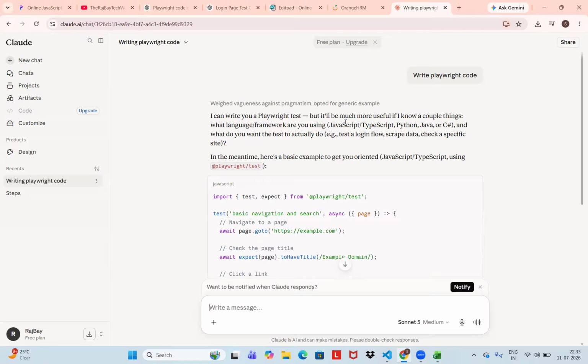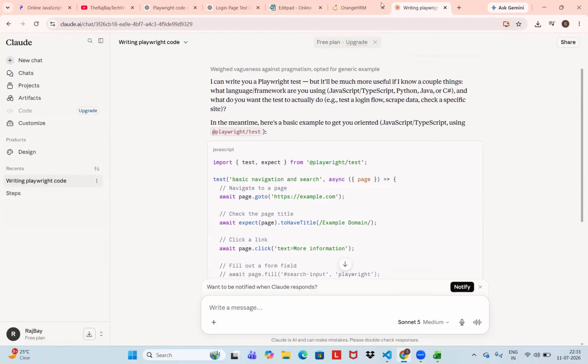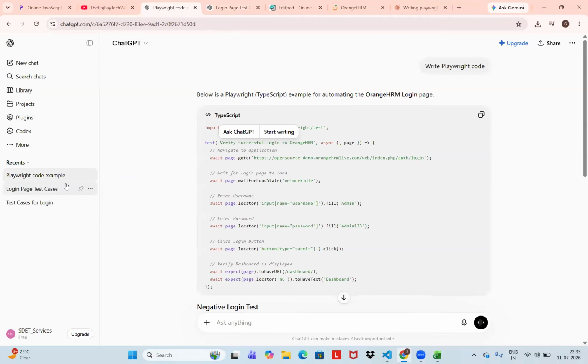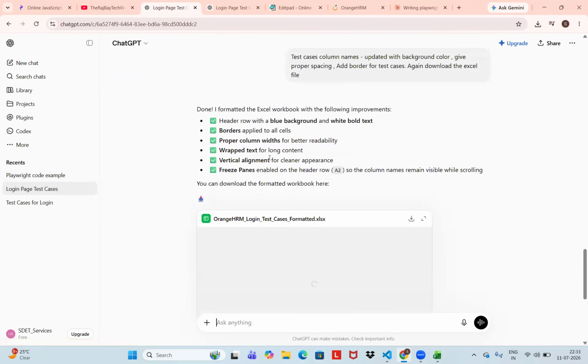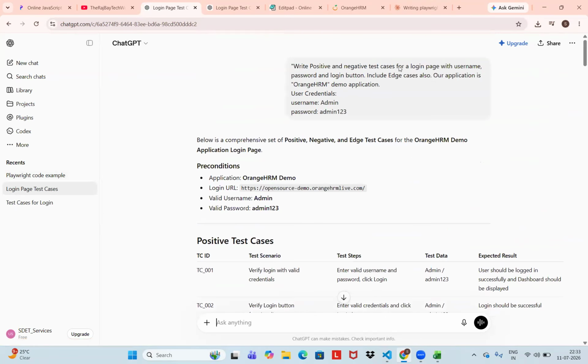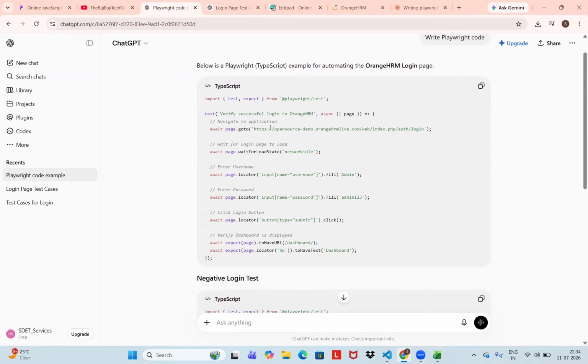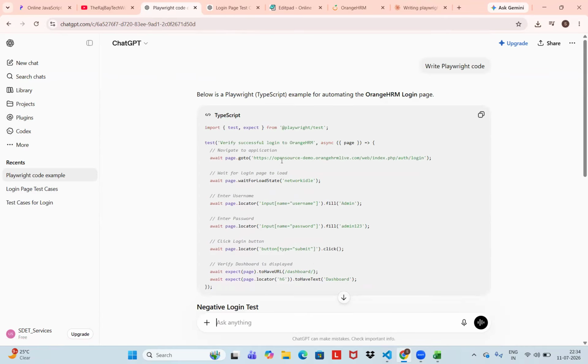I can write you a playwright test, but previously I used some context here. Where is the playwright code? Because of the previous prompts, in this prompt I mentioned write only the Orange HRM application. So it will read the previous prompt data also. It will remember what we are searching. That you need to keep in mind. It has given code captured directly from the Orange HRM application because of the previous prompts. Now I'm using Claude for the first time.